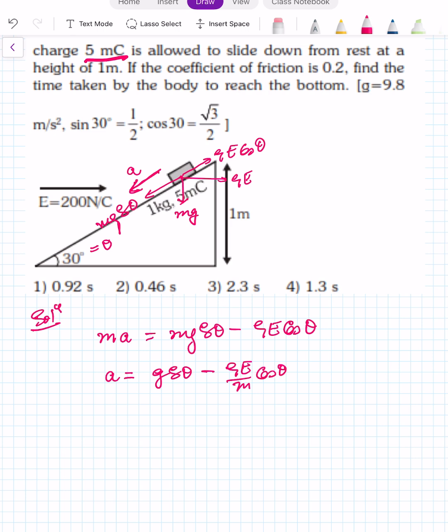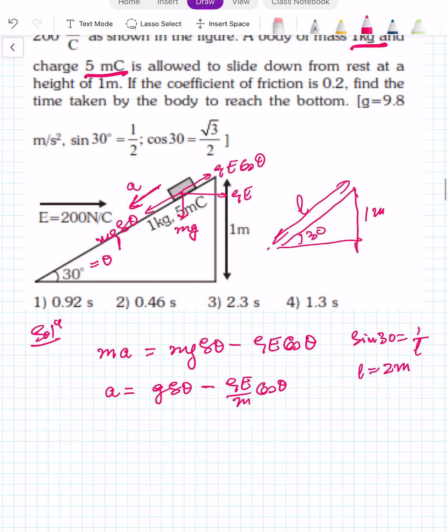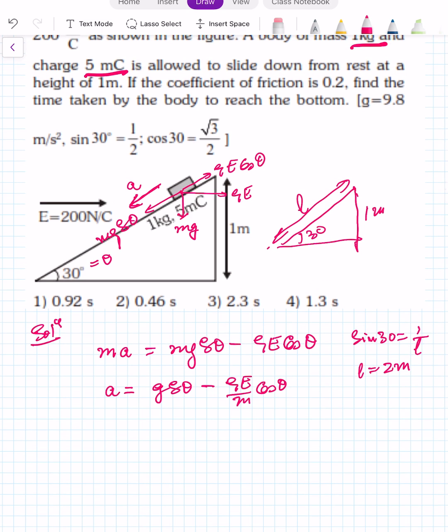Now they are asking the distance traveled. So here if this is 1 meter, this is 30, then what will be this distance? Perpendicular upon hypotenuse equal to sine 30. So sine 30 is equal to 1 upon L. L is equal to 2 meter. So this length L of the incline comes 2 meter. So they are asking the time taken by the particle to move the block from here to here. So to move from here to here, we have this acceleration and this length. Time we have to find.